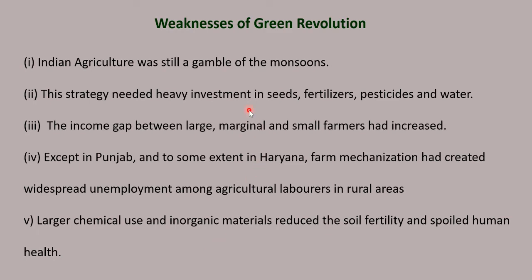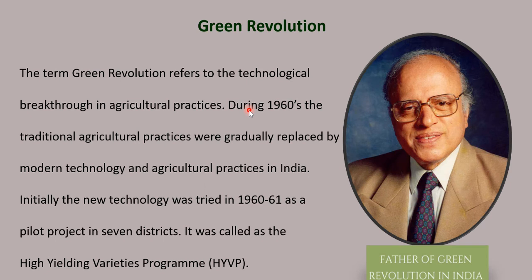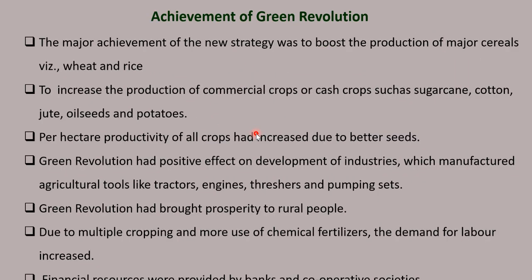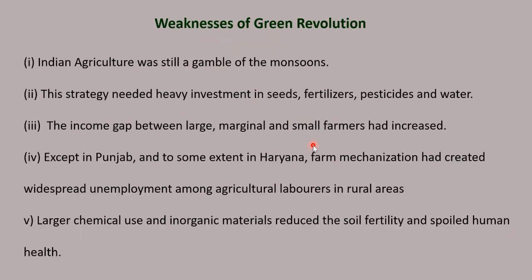These are the weaknesses of Green Revolution. So we saw about Green Revolution. M.S. Swaminathan is called the father of Green Revolution. So what is Green Revolution? The term Green Revolution refers to the technological breakthrough in agricultural practices. That is a sudden increase in the agricultural productivity by using technology, by using machinery, is called as Green Revolution. This happened in 1960. Then we saw the achievements of Green Revolution and the weakness of Green Revolution.